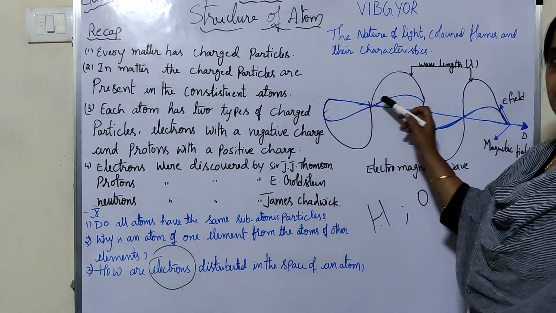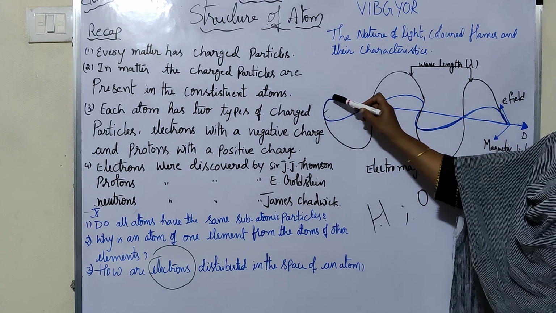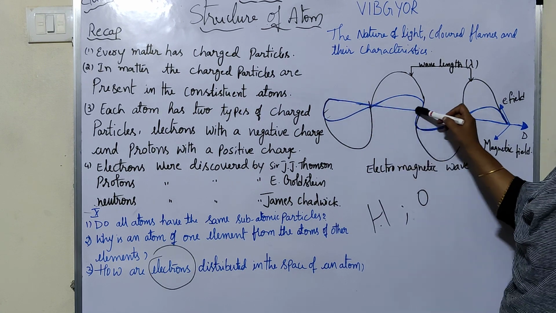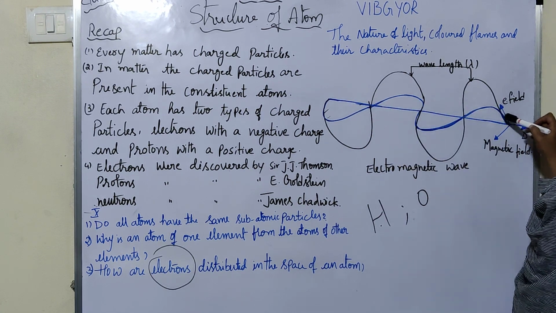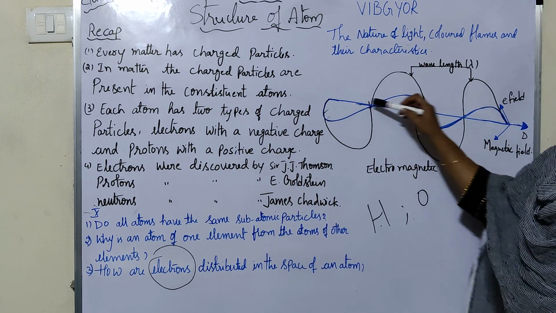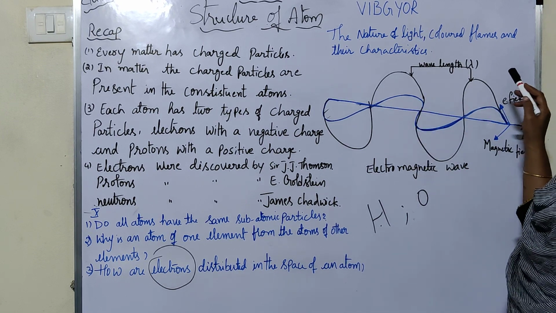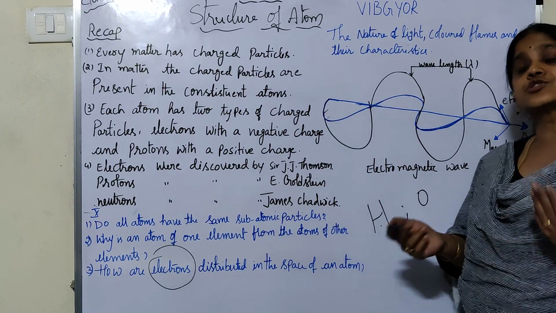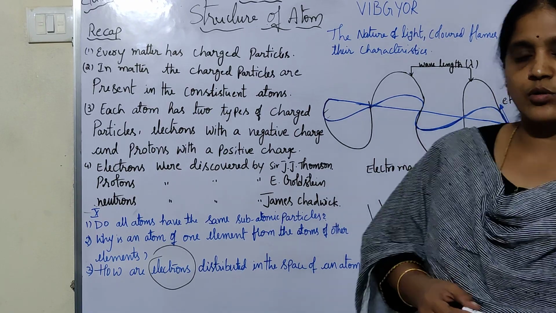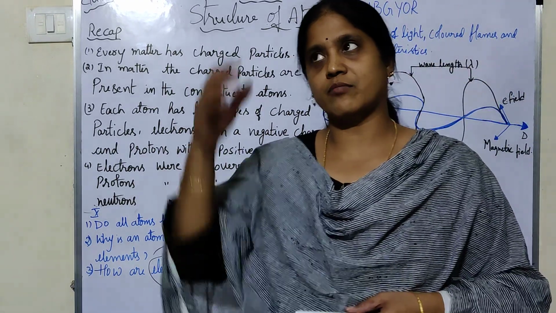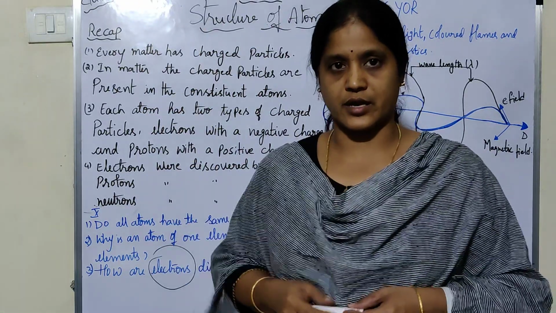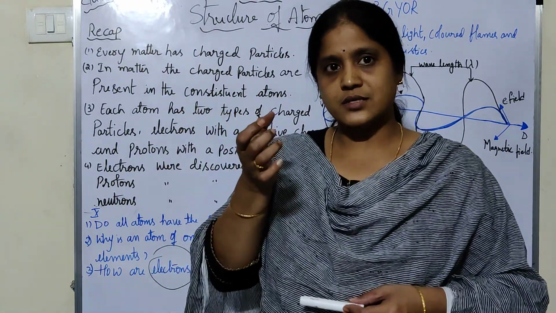Here I am showing this diagram. This is the direction of the light wave, which is also known as an electromagnetic wave. From the sun we get light, but out of that light you can see only a part.